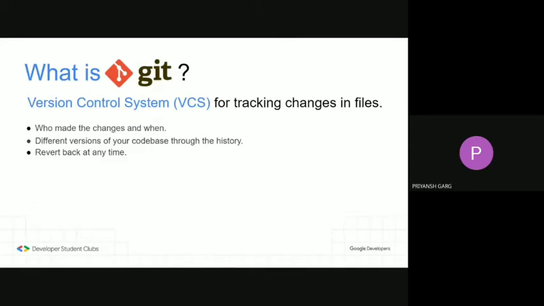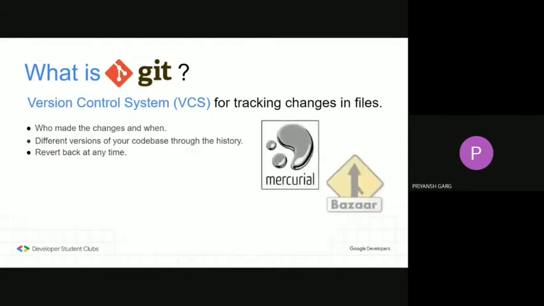No, there are many other softwares in this line, like Mercurial and Bazaar. But Git is by far the most popular and most widely used software. Also, it is a distributed version control.